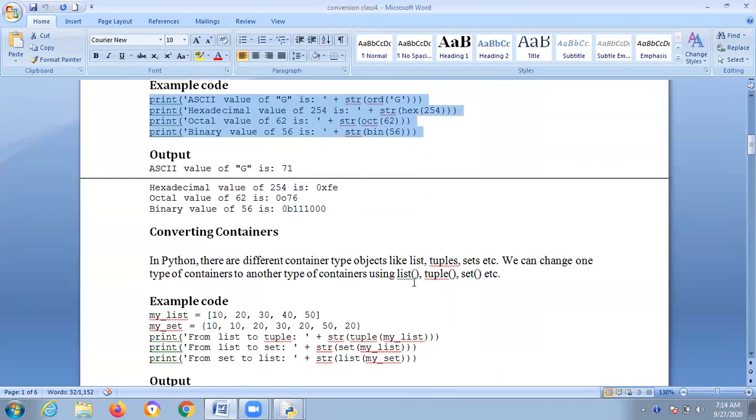Containers. What is a container? You might be learning in the data types: list, tuple, set. Generally, a list should be enclosed in square brackets, and a set should be enclosed in flower brackets. Previously I mentioned int, sorry, type. Now I'm mentioning always str, string only, because you need to convert a string to another thing. That's why I mentioned string. Tuple to list, set to list. Copy this entire example, and I'll explain clearly what you are about to get.